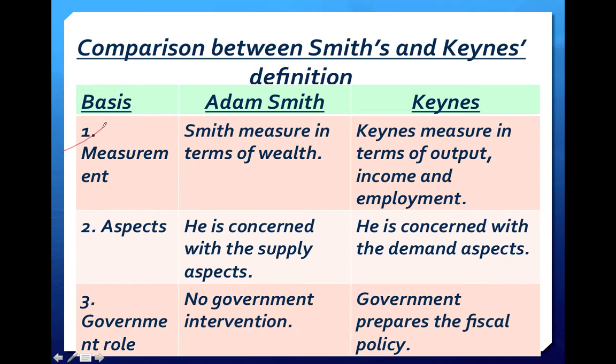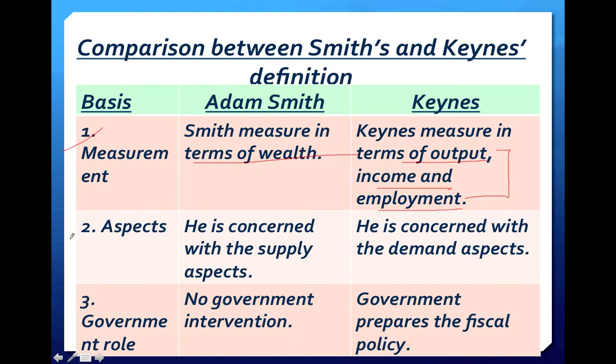In the Smith definition, we measure in terms of wealth, because his main focus is on the creation of wealth. A country will be regarded as rich when the people earn more and more wealth. According to Keynes, they measure in terms of output, income and employment.